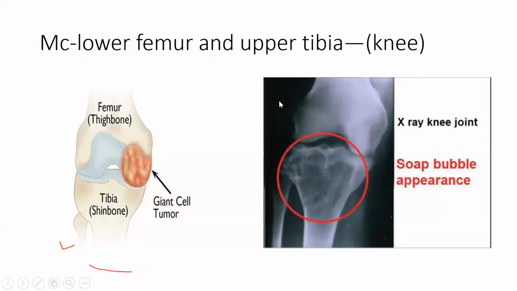So most commonly, I already told you, सब कुछ knee joint में होता है. Knee joint is the, I don't know why knee is always affected. So giant cell tumor, again the distal femur and proximal tibia. Okay, same thing.